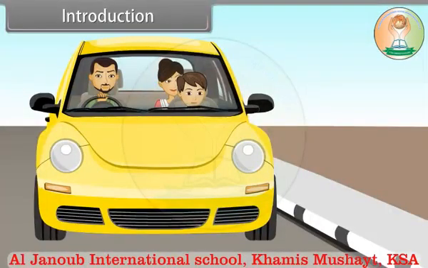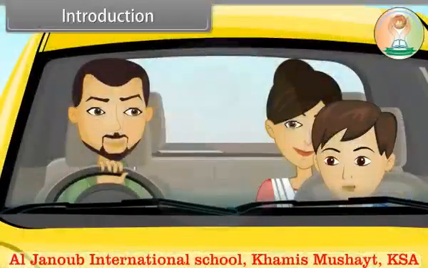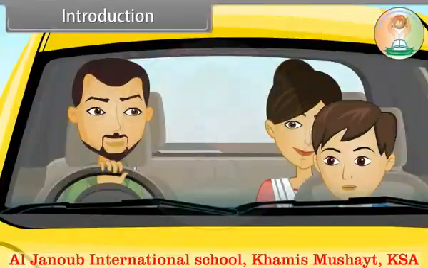Then Roy asked his father, "Why did we all fall forward when the brakes were applied?" His father replied, "It was due to the inertia of our body." This means that while the car stopped, their body remained where it was due to inertia. Now, let's learn more about inertia and laws of motion.